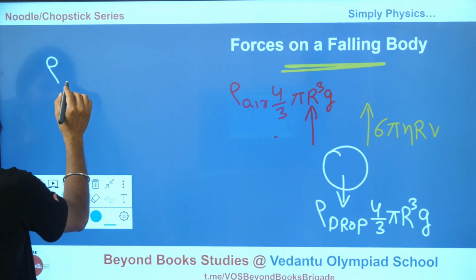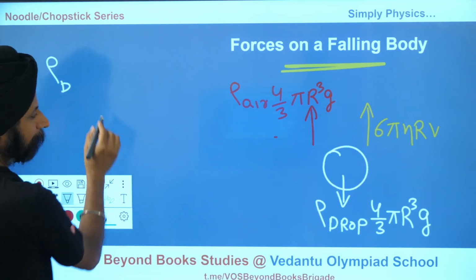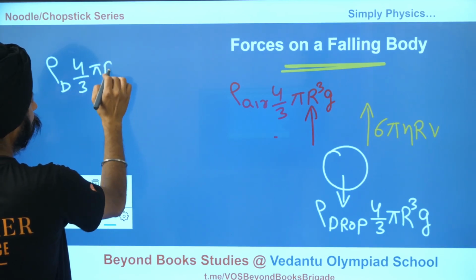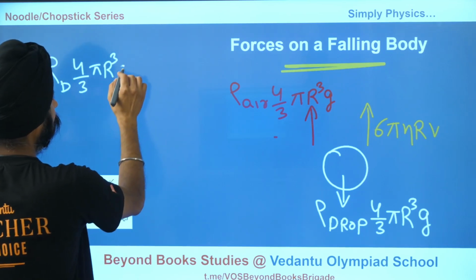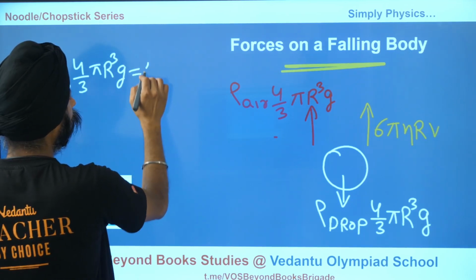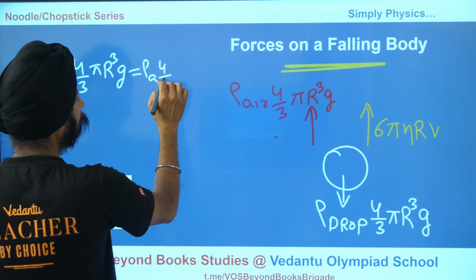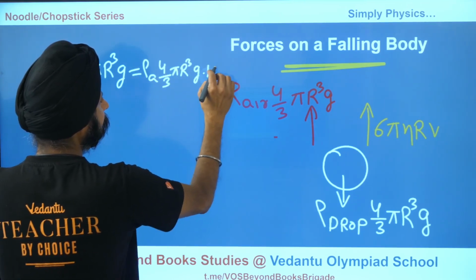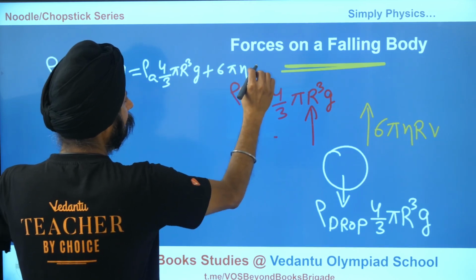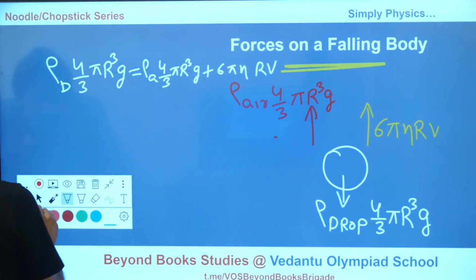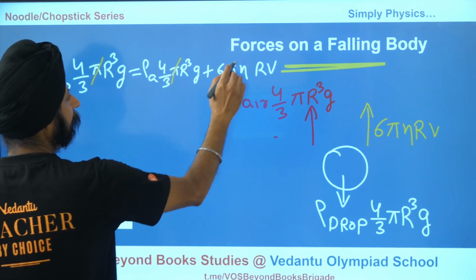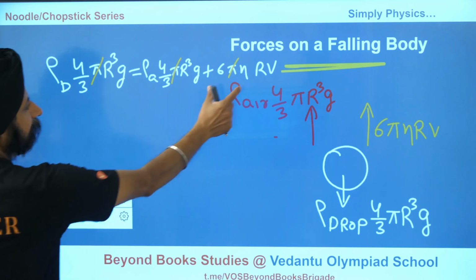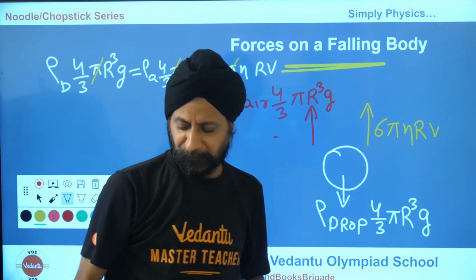So rho drop, I'll write D for short, drop times 4 by 3 pi r cubed times gravity should be equal to rho of air times 4 by 3 pi r cubed times gravity plus 6 pi eta rv. Now obviously pi all cancel out. You cross out these pi's and then you bring this part here, and then you divide this part here. You get the expression for terminal velocity.